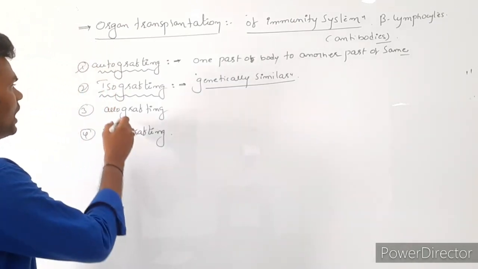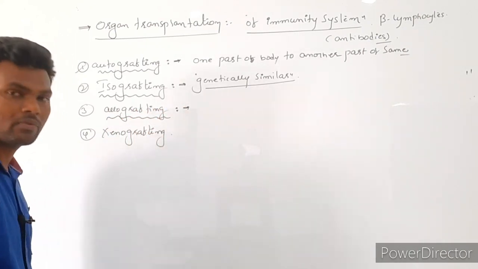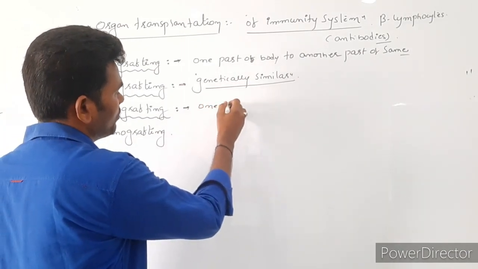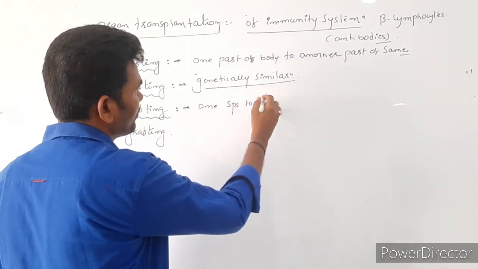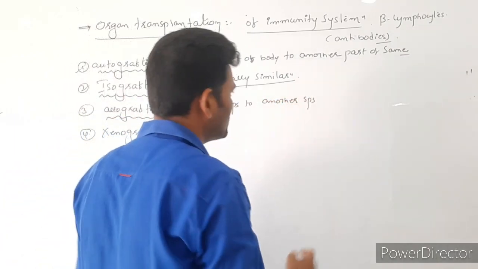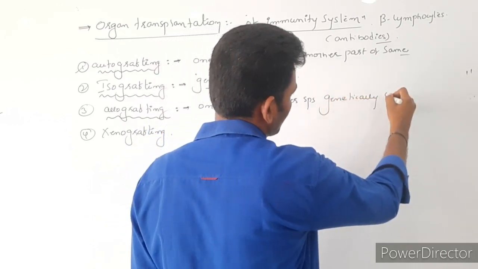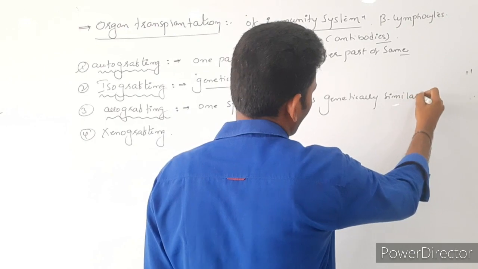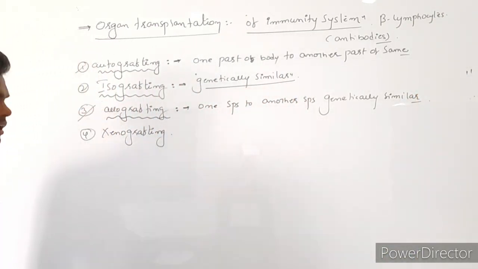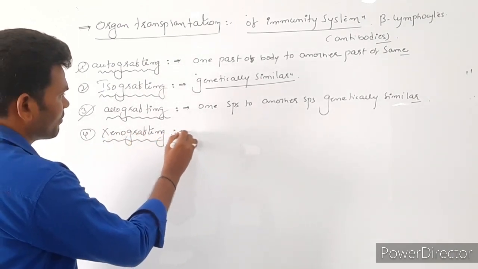Third one is allografting. Here in this, from one individual to another of the same species, which is genetically similar. So that is allografting. That is called what? Allografting. And last one is xenografting.